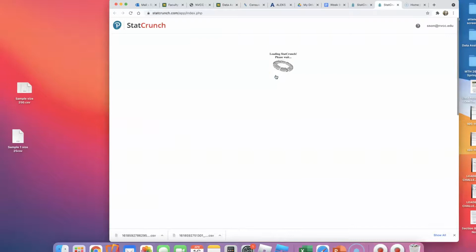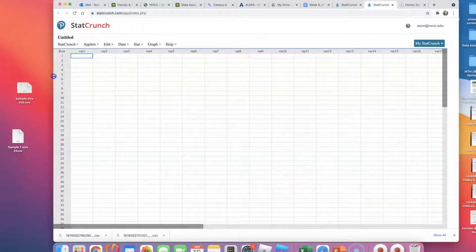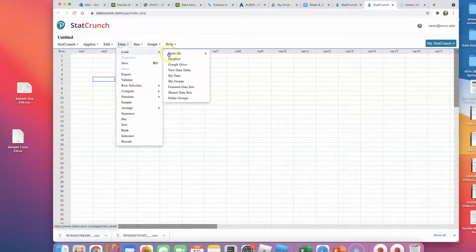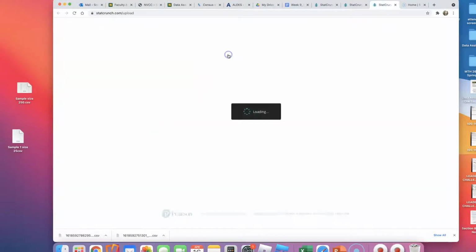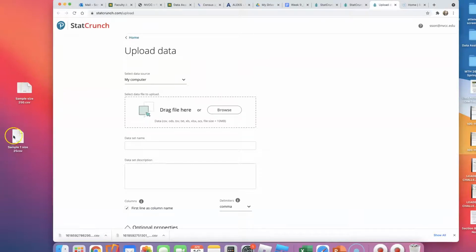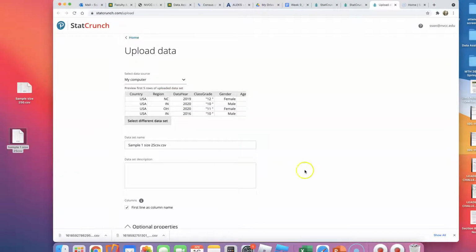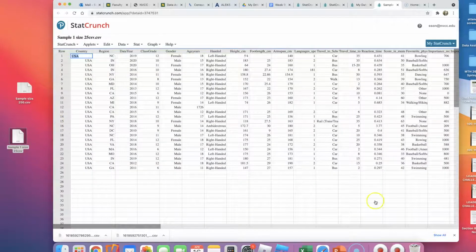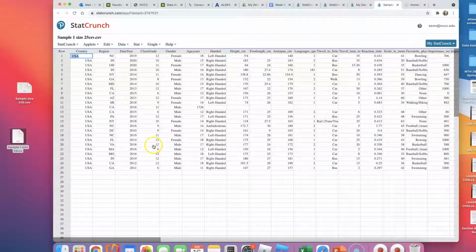Open StatCrunch and let's upload sample 1 in here. Okay, data, load from file on my computer, and I'm going to put the first sample first. I think we're going to do number 1, 2, and 3 using sample number 1. Okay, upload it. And here we go. We're going to get started with this small set of data.